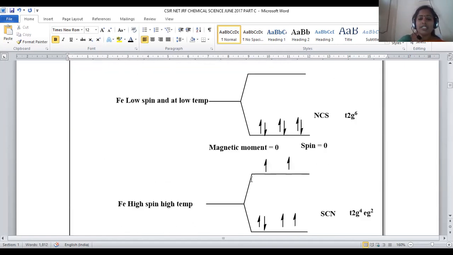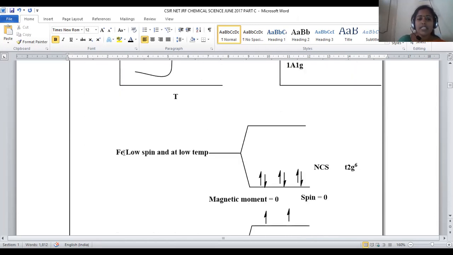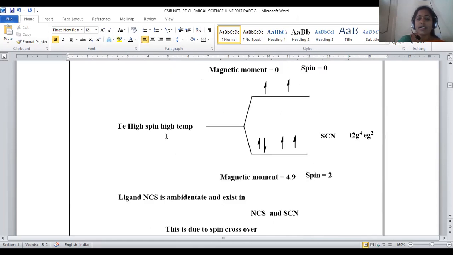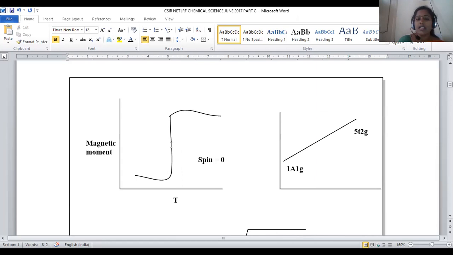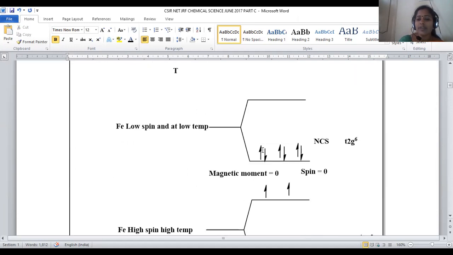How is this change in spin state possible? Here, you can see iron is a kind of low spin complex, and also iron is a kind of high spin complex. So the same compound is given. This works like a high spin and a low spin. How does it work like a high spin and low spin?